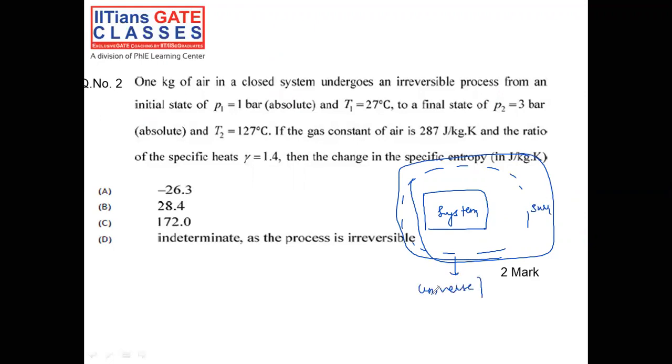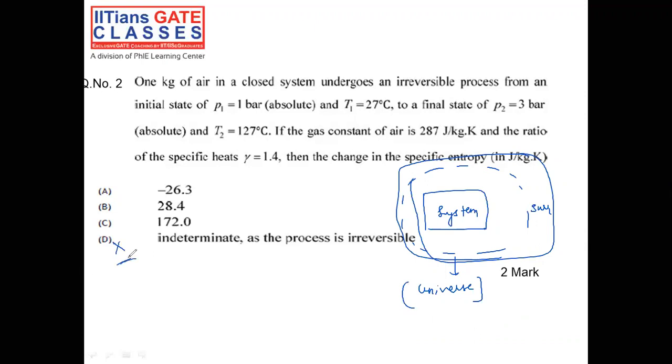Now entropy of the system and surroundings can be positive, can be negative, can be zero, but for the universe it will always be greater than or equal to zero. It can never decrease. Entropy of the universe can never decrease. Now option D, it is given indeterminate as a process irreversible. No, it is never going to happen.